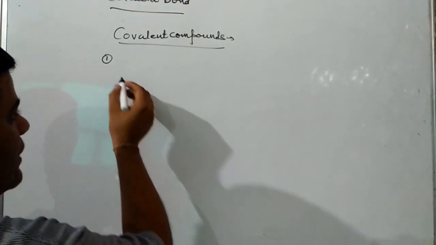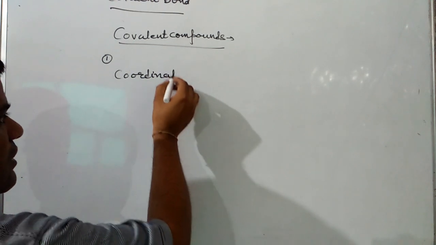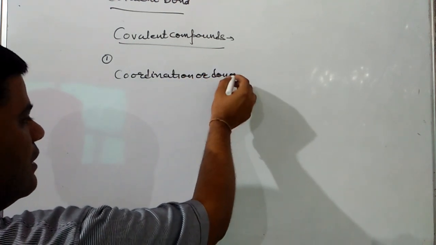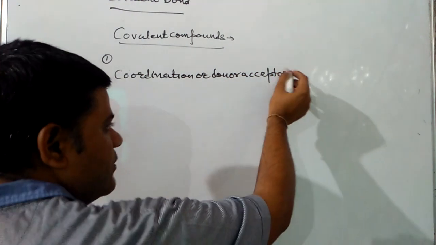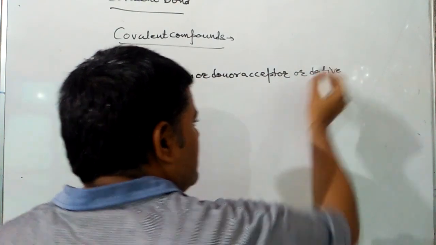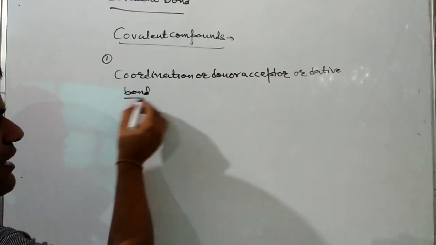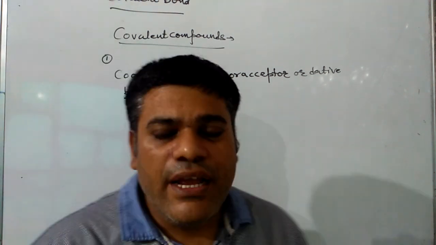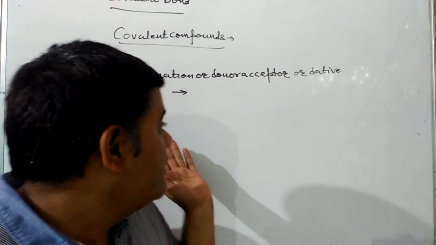After that, we have to discuss coordination bond or donor acceptor bond or dative bond. It is the type of covalent bond in which both the electrons of the shared pair are donated by a single atom.